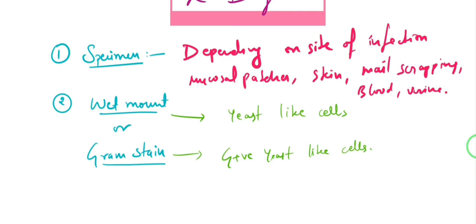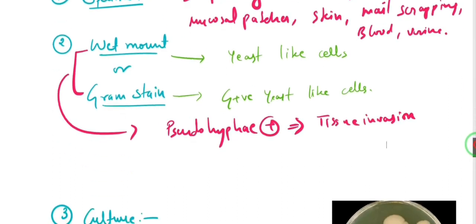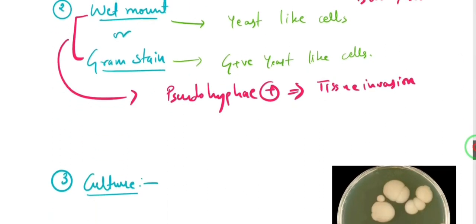But in case in the wet mount or gram stain you are seeing pseudohyphae, that will be a matter of concern. If pseudohyphae are present, then you know that tissue invasion has already occurred. So you know that this is a serious infection in this particular patient, right? Because pseudohyphae normally do not occur. They only occur when the tissue invasion is already present.